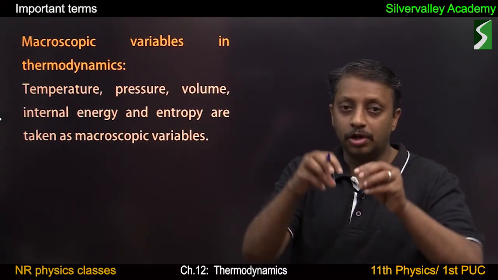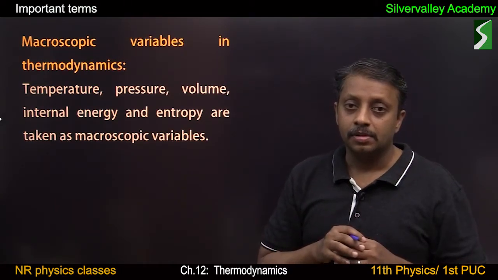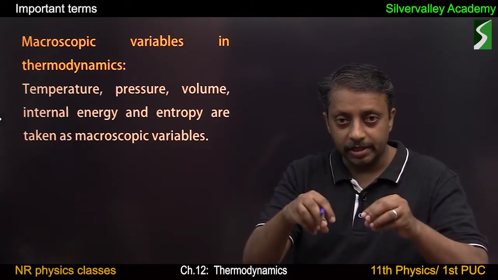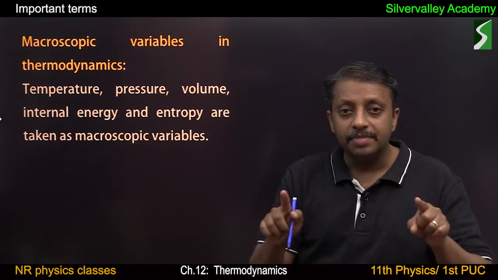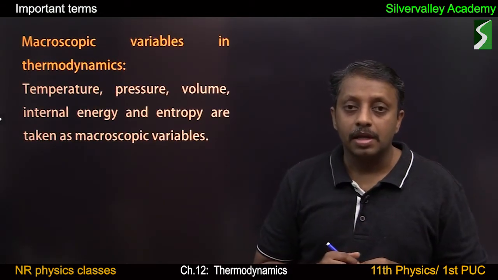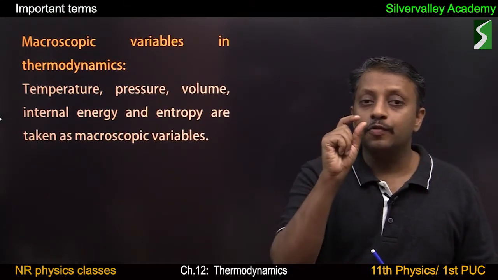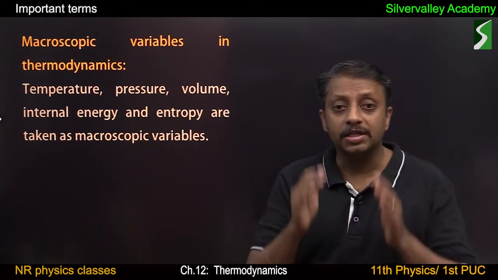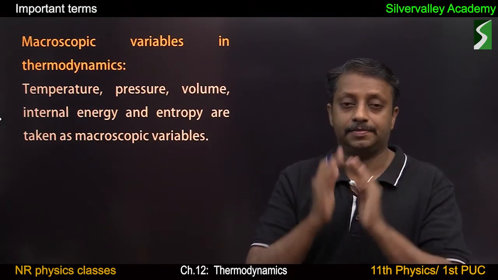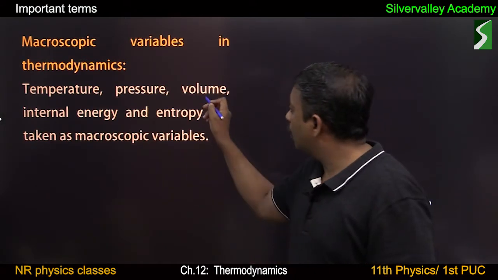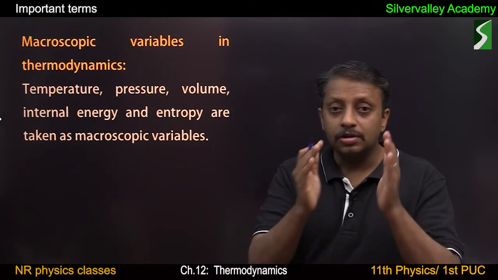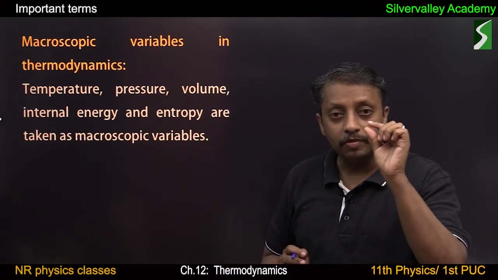More gas molecules should be present so that pressure can be well defined. There is no pressure defined for a molecule, but pressure is defined for a gas. Similarly, volume is with respect to the number of molecules, not the volume of a single molecule.